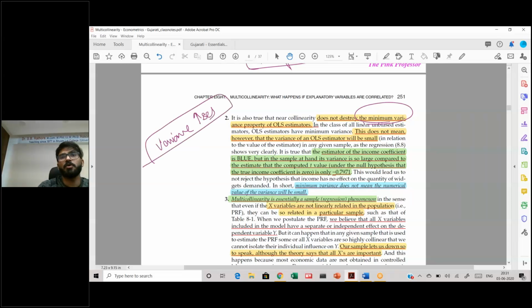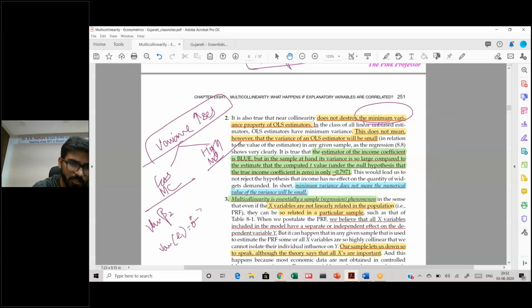If you see two kinds of data, one with lesser multicollinearity and one with high multicollinearity, and you look at the variance of any parameter, you will find that in data with lesser multicollinearity the variance is less, and in data with higher multicollinearity the variance is more.